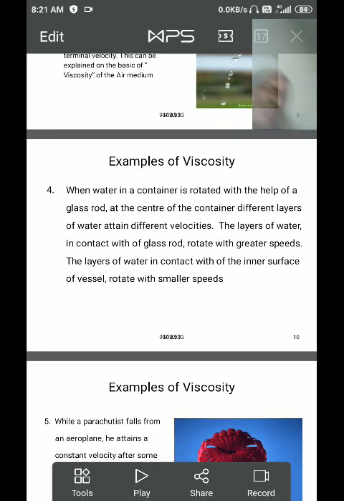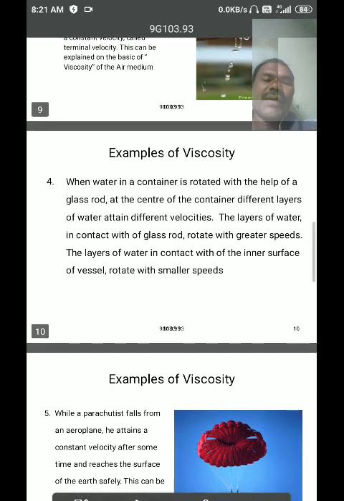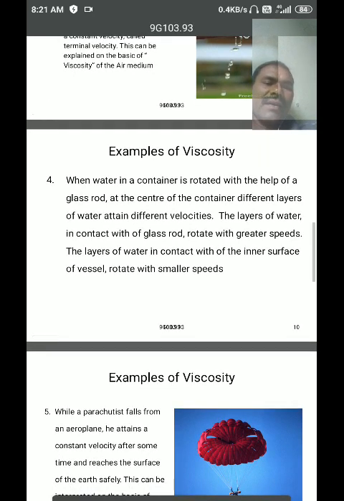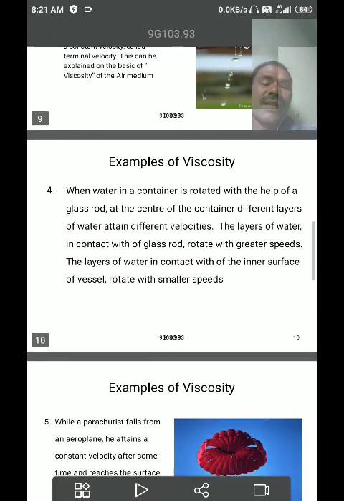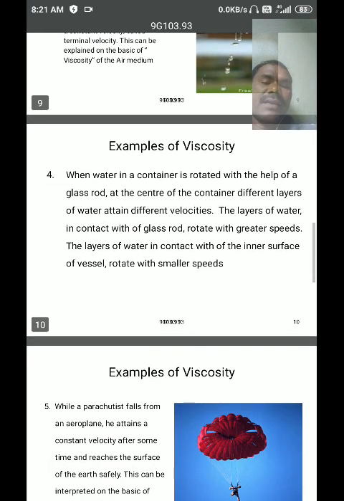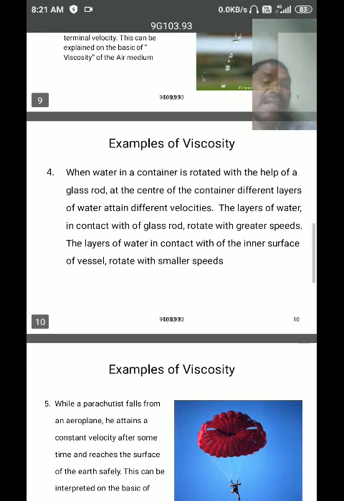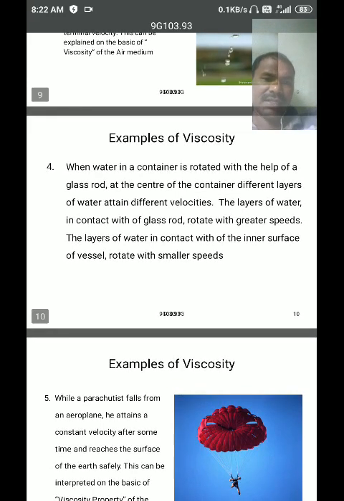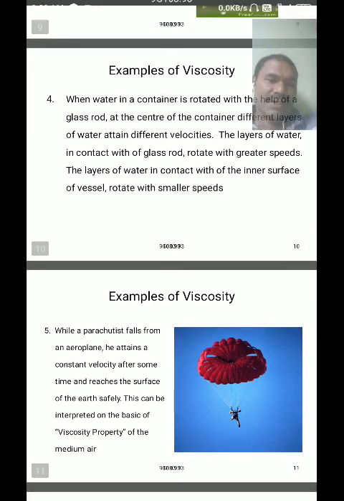I already explained this. It is an example of viscosity.